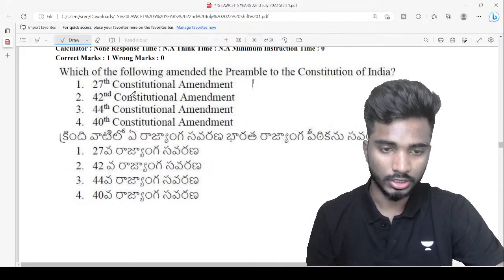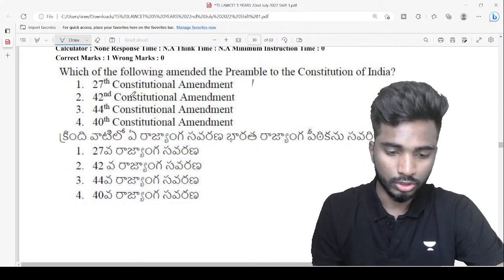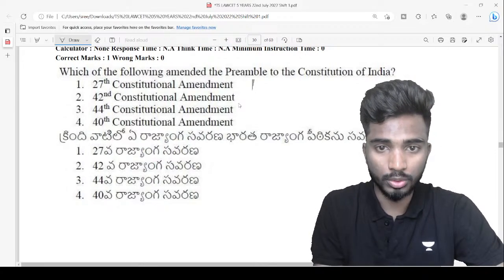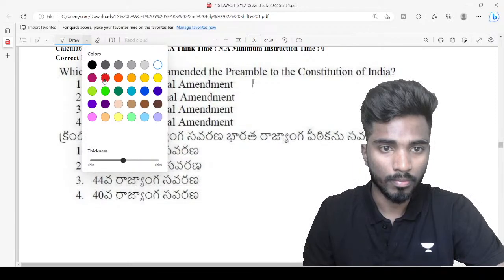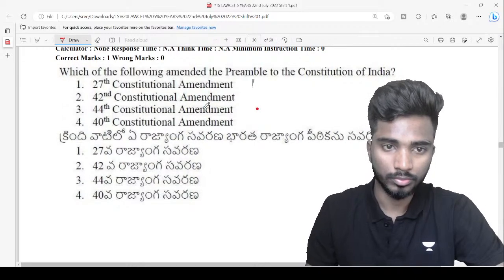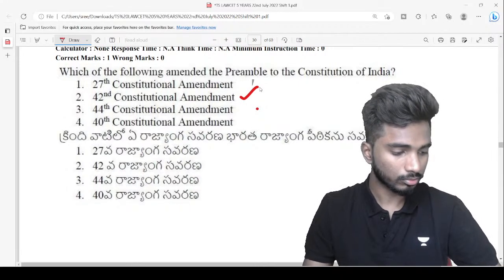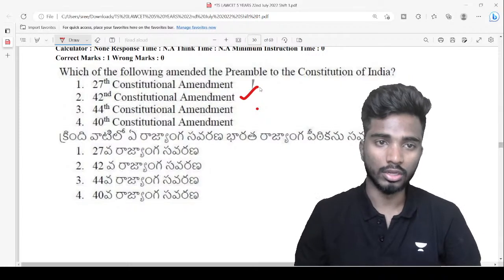Very good guys. Very good Alpha, very good Nidhi. So the answer is the 42nd constitutional amendment. Correct. Very good. Nidhi, Madhavi, Nayak, everyone has got this right.